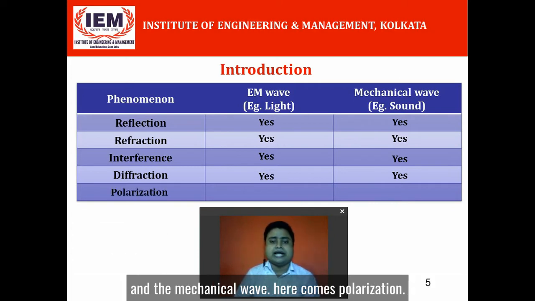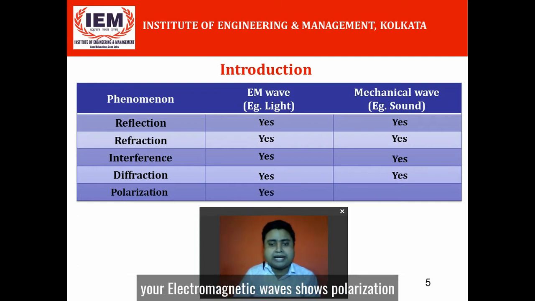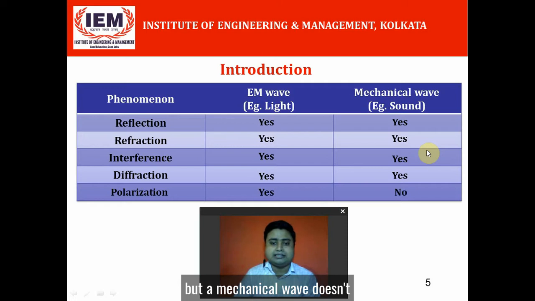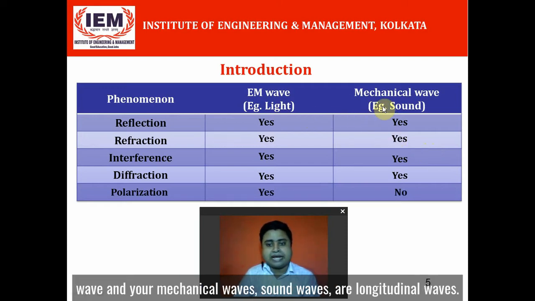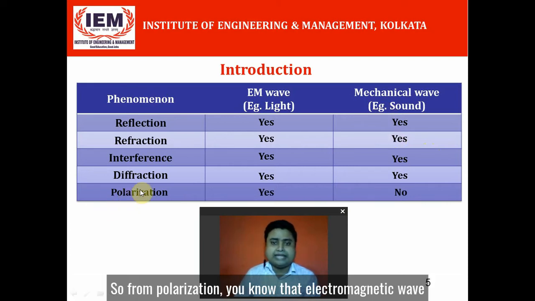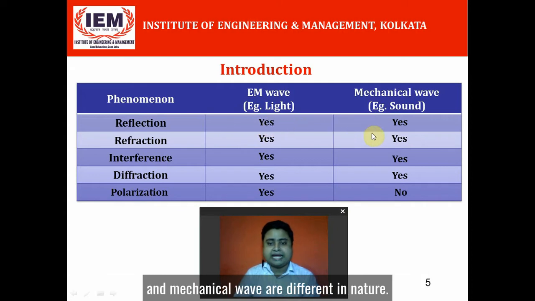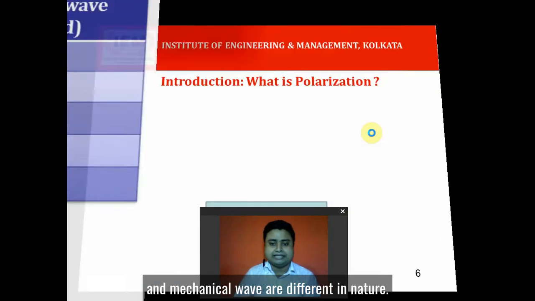Here comes polarization. An electromagnetic wave shows polarization and a mechanical wave doesn't, because an electromagnetic wave is a transverse wave and a mechanical wave, the sound wave, is a longitudinal wave. So from polarization, you know that electromagnetic wave and mechanical wave are different in nature.